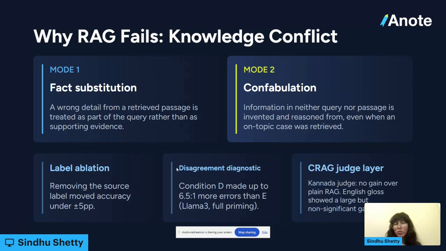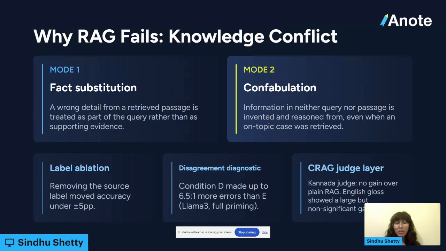We also wanted to make sure that this wasn't due to label ablation. Because we would give the model, along with the passage, the label that passage fell under, we removed that, but that didn't significantly affect model performance in Llama 3. We also wanted to check whether the RAG ever helped Llama 3, and it really didn't. Finally, as a preliminary mitigation step, we used a CRAG judge layer. Before any of the documents reached the call to Llama 3, we added a second call, which would independently verify every single passage retrieved and see if it was relevant to the query.